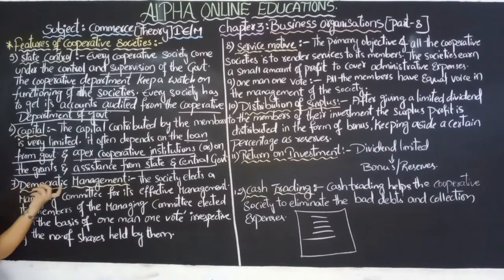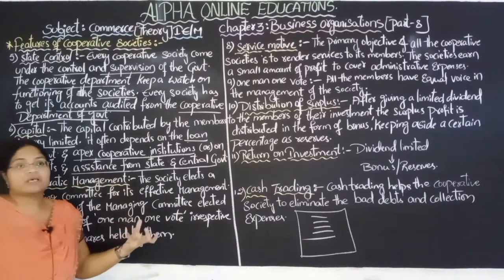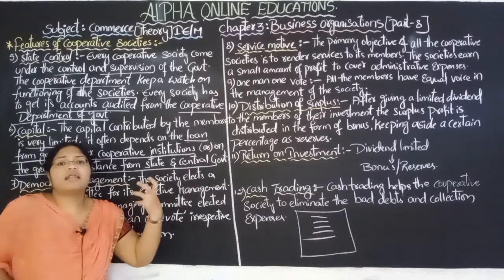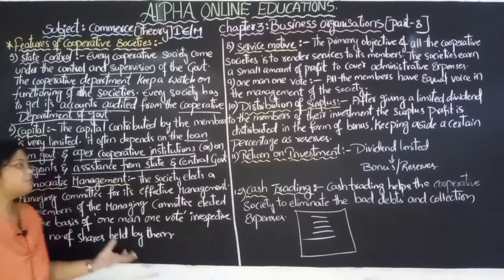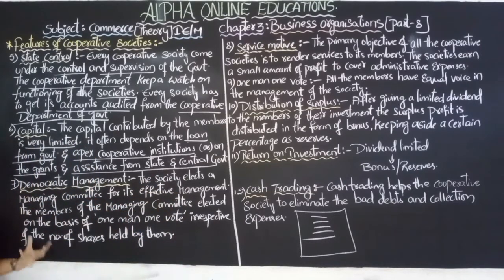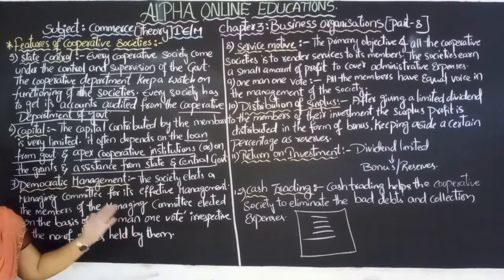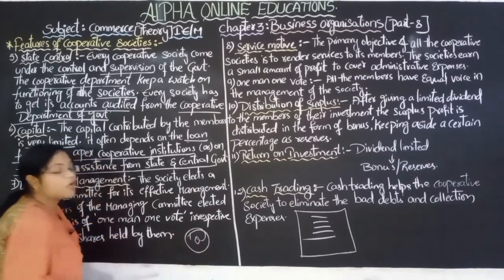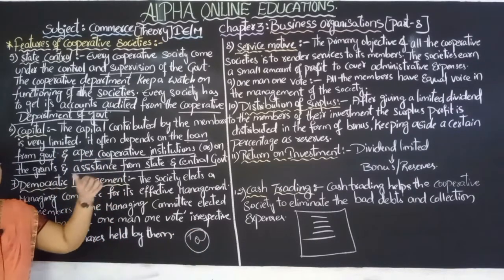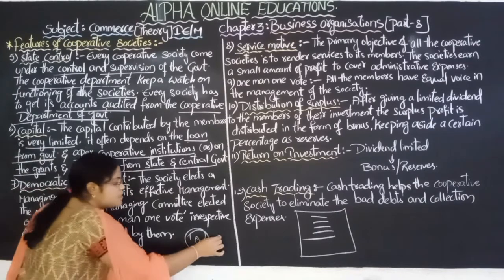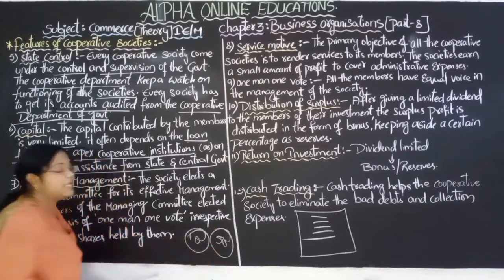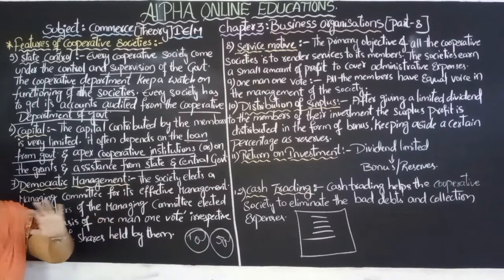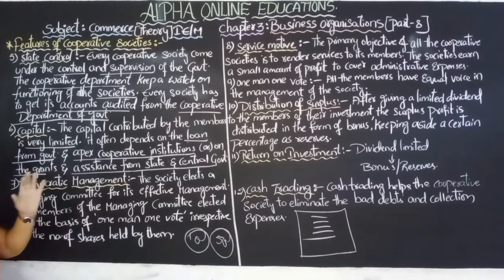Next, democratic management. Democratic means free. There are no restrictions on exit or on entry. There are no restrictions for the members of the cooperative society. Anyone can come anytime, anyone can leave anytime. There are no restrictions at all. Minimum there should be 10 members in the cooperative society. In a multi-state cooperative society, minimum 50 members. There is no maximum limit.